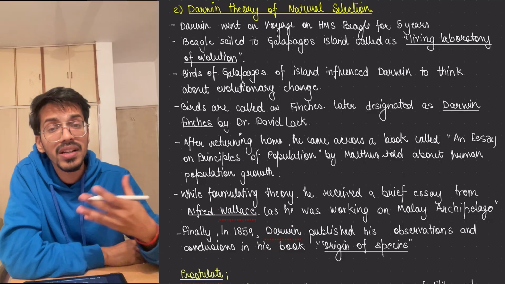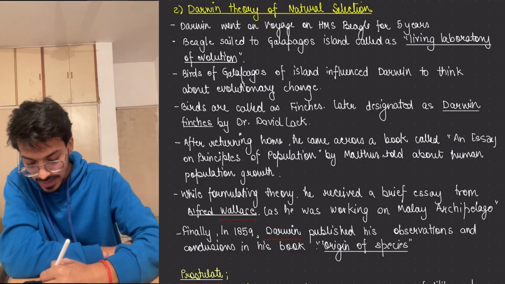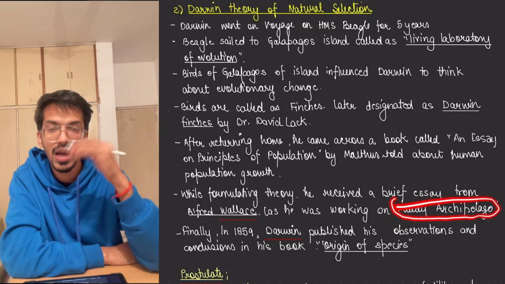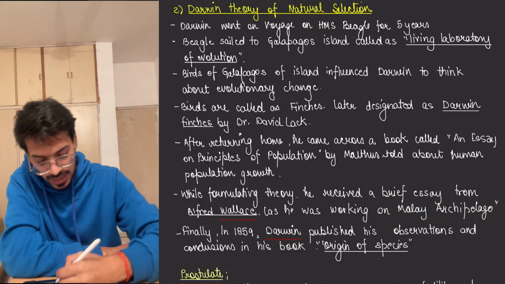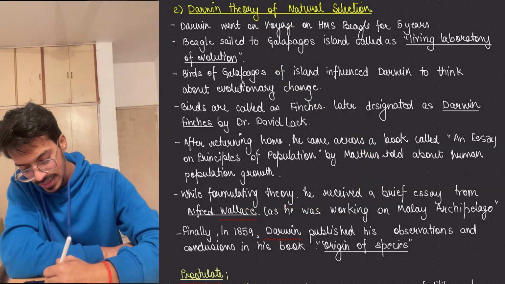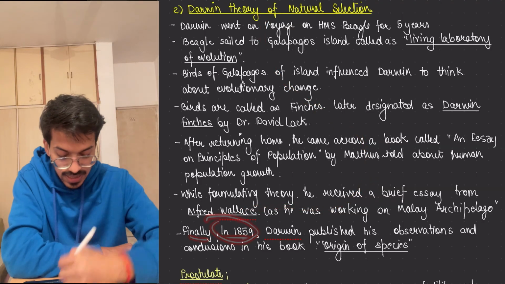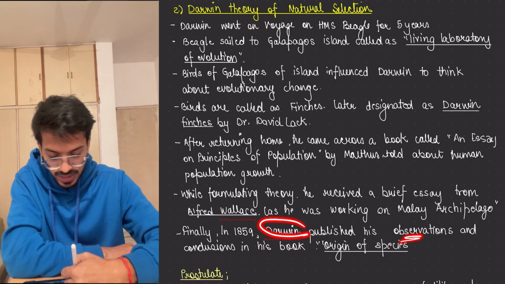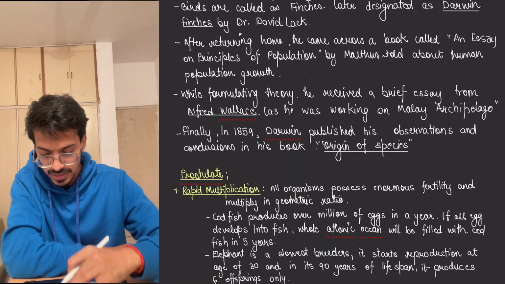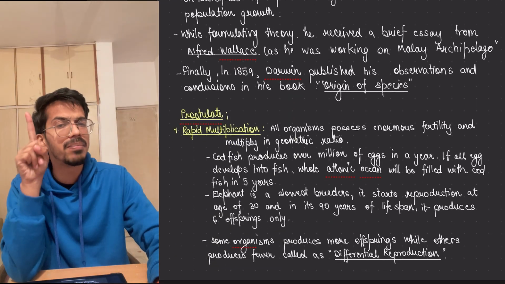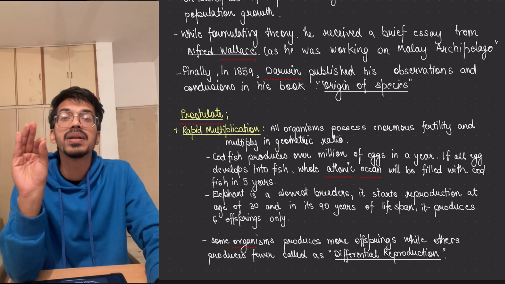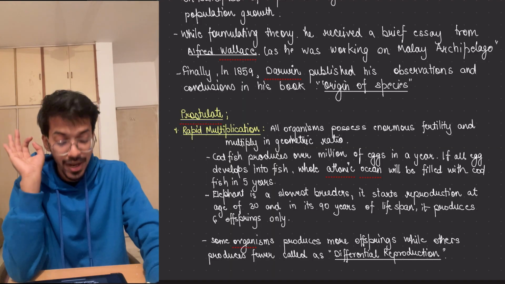Later on, similar findings were made by Alfred Wallace when he went to the Malay Archipelago, and he found similar kinds of things. He also wrote an essay to Darwin. Finally, in 1859, Darwin published his observations in his book, Origin of Species, and he postulated certain things in it. Number one is rapid multiplication. Every species has a rapid multiplication potential, which is called its biotic potential.